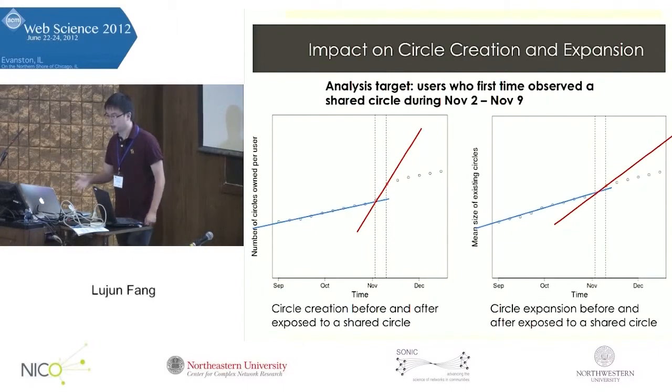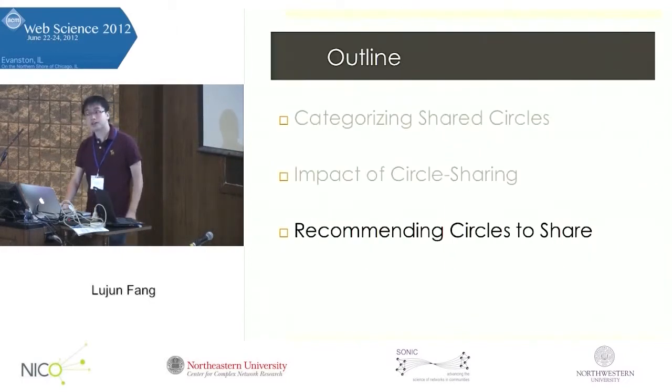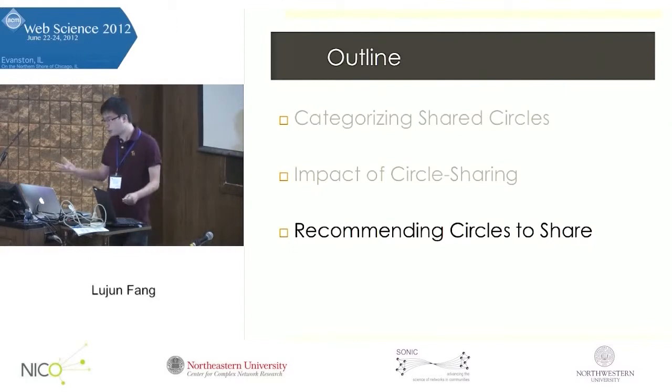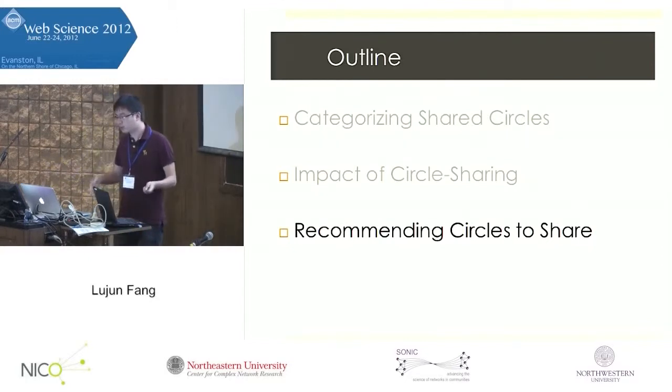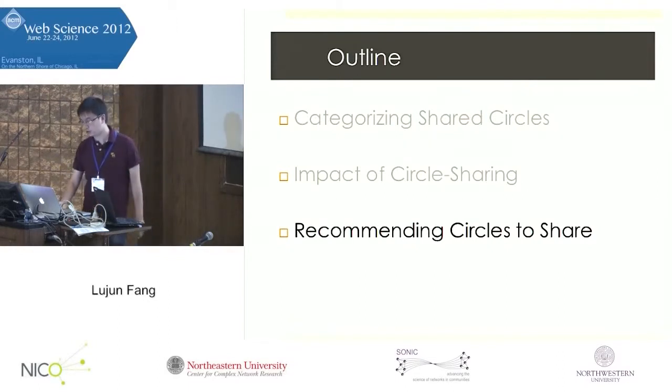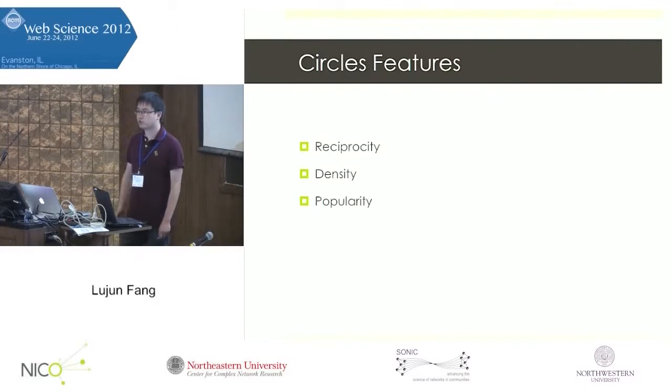And this again indicates the impact of this circle sharing on those users who see those shared circles. So with the understanding of the impact of shared circles, finally we want to ask whether social network sites can recommend to the user which circles to be shared with friends. To recommend which circles to share, essentially what we want to know is what's the difference between those shared circles and those circles that are not shared.